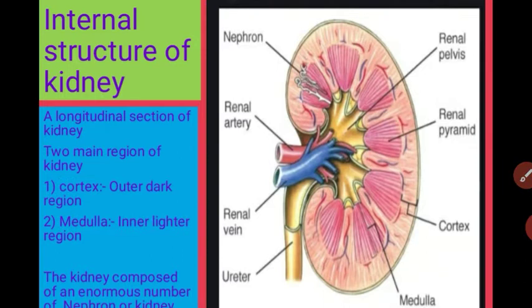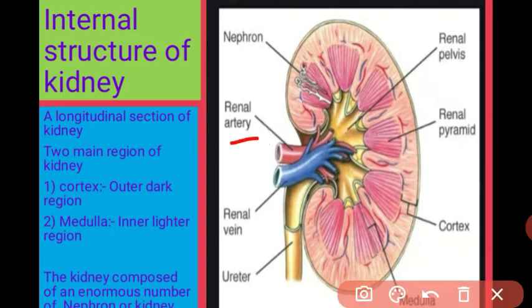See student, whatever blood vessels or words are related to the kidney are called renal. In the lungs, the related term is pulmonary. The word renal is related to the kidney, meaning the blood vessel which enters the kidney is called the renal artery, and the blood vessel which leaves the kidney is called the renal vein.